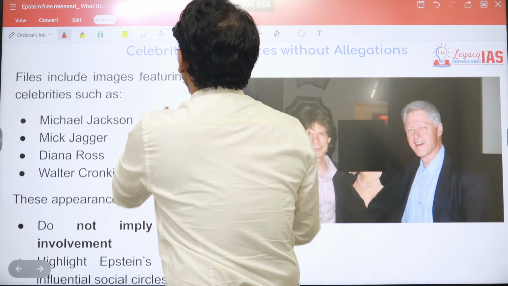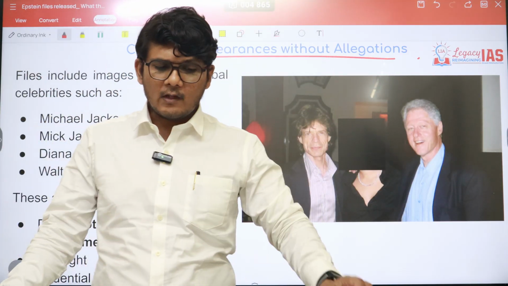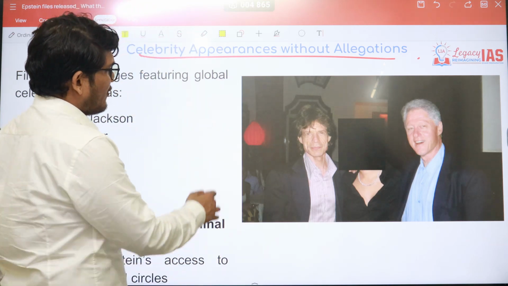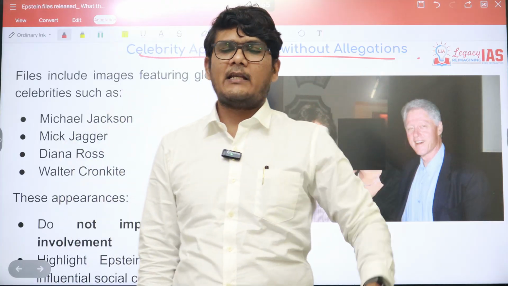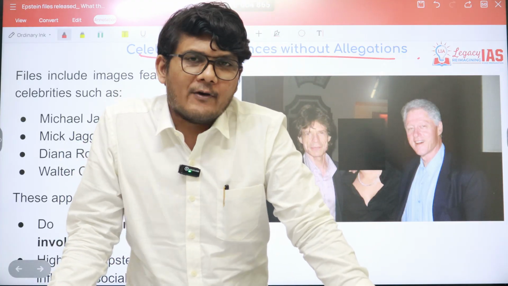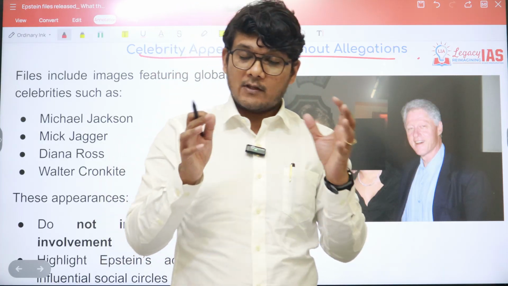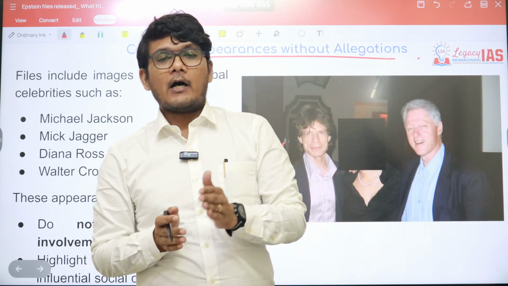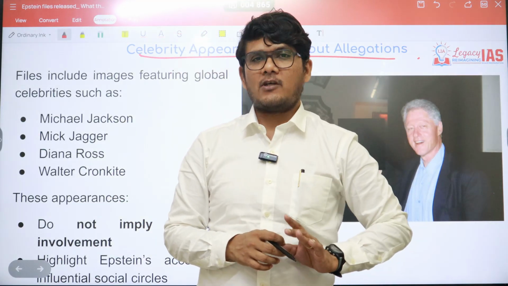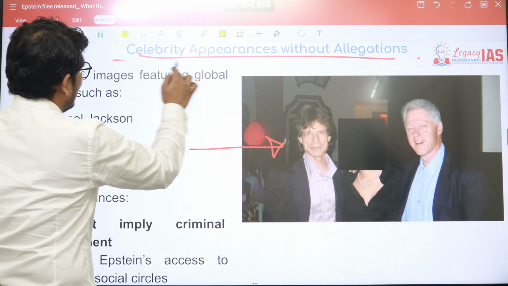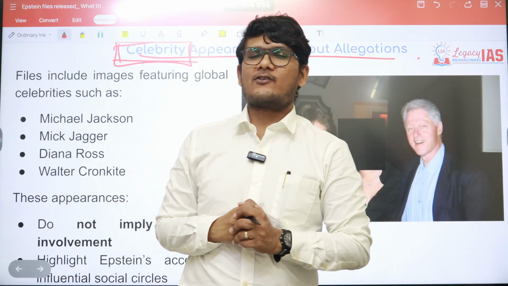Next is celebrity appearances without allegations. This is also there. Now that means that a lot of celebrities, for example, Mick Jagger or Michael Jackson, have also appeared in the documents. However, there are no allegations as such against their names, right? That means the report clearly bifurcates association from just an appearance without any allegation. So for these celebrities, the department does not have much in the way of allegations.